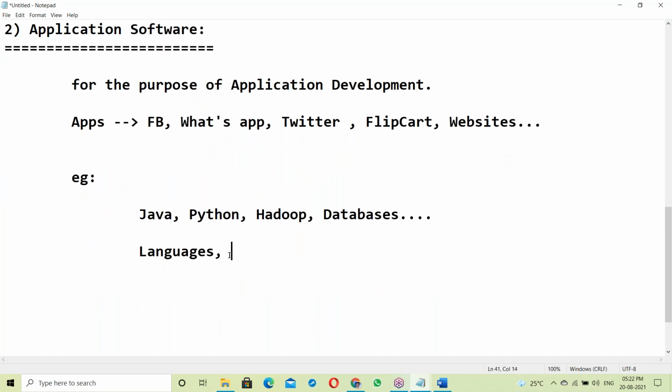Yes, when it comes to the software field, we are using many technologies, like Java, Python, HTML, C language, C++, Hadoop, databases, some reporting tools, testing tools, infrastructure management tools, many kinds of things. What are these things? Let us see. Languages like Java, Python, C, C++, HTML, Perl scripting, PHP, Scala, like that many languages.